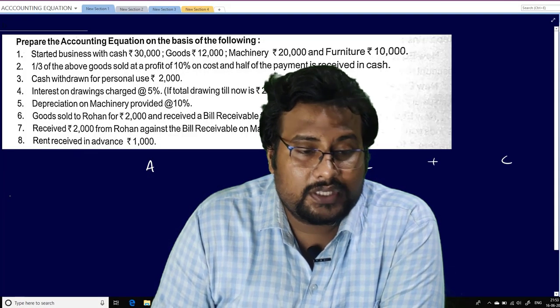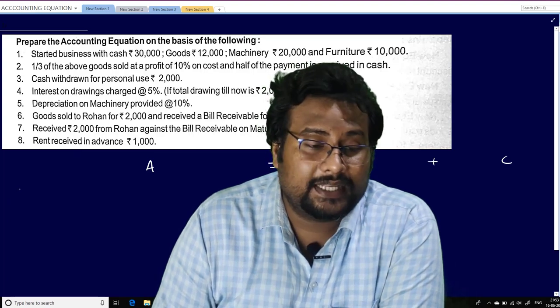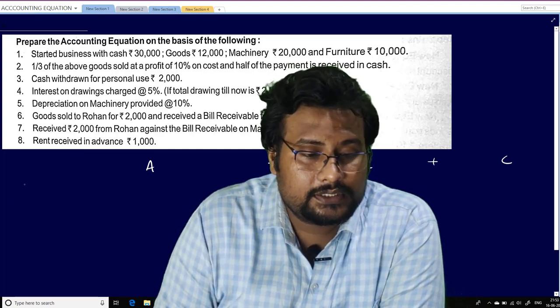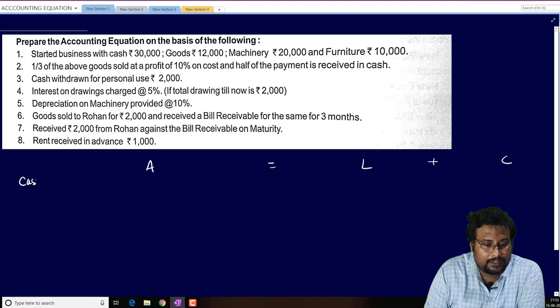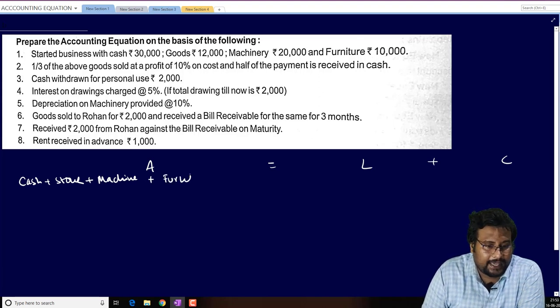In the previous class itself I told you that whatever we are going to invest at the time of starting is known as capital. So first one is cash, and then stock, then machine, then furniture, this much. So cash is how much? 30,000, so it will be plus 30,000. Stock is how much? Plus 12,000.